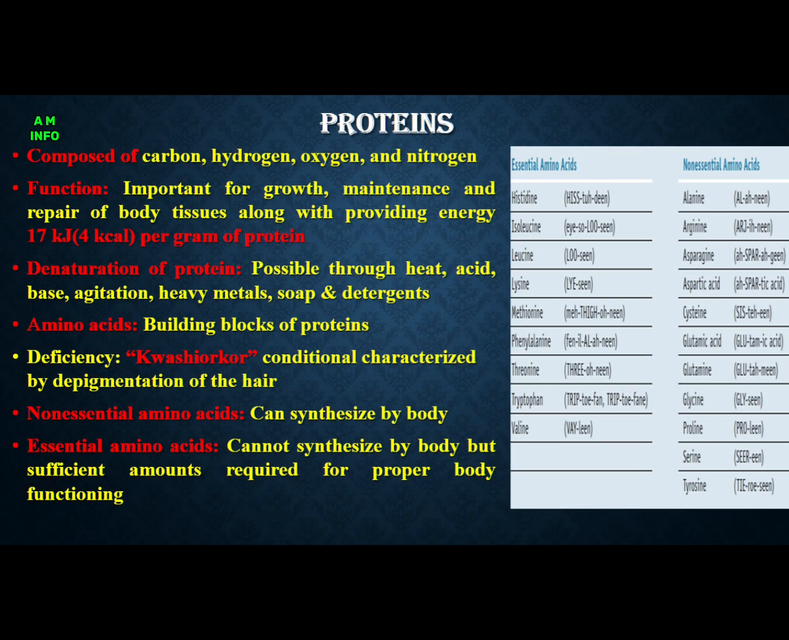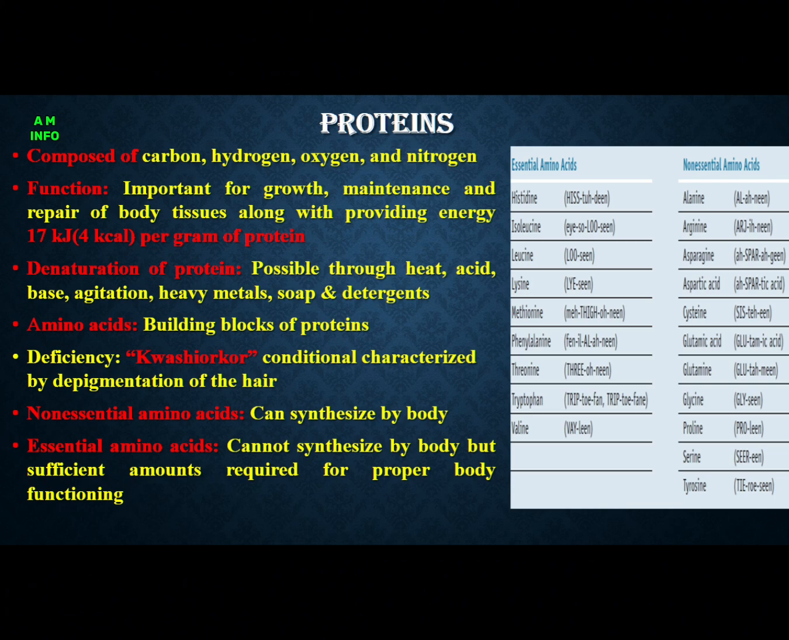Proteins are composed of carbon, hydrogen, oxygen and nitrogen. Sometimes sulfur is also involved. Mainly, protein is used for the growth, maintenance and repair of the body tissues along with providing energy. 17 kilojoule energy can be obtained by consuming 1 gram of protein. Protein can be denatured by application of heat, acid, base, agitation, heavy metal, soap, detergent.